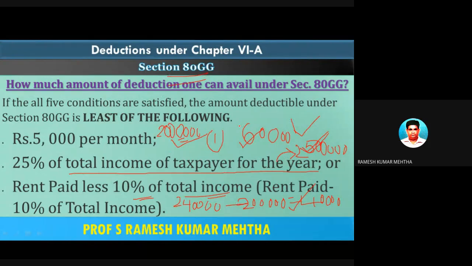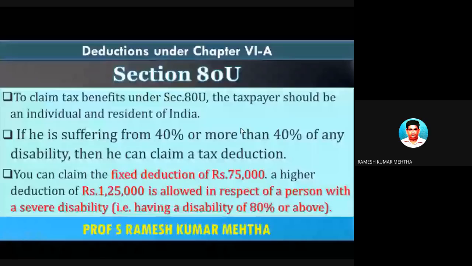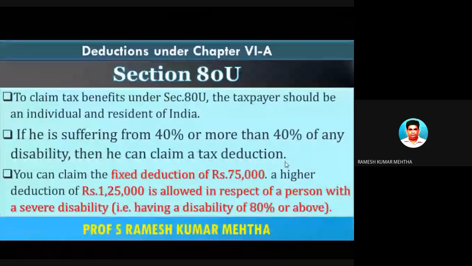Now the last one under section 80C to 80U, that is deduction under section 80U. To claim deduction or tax benefit under section 80U, the taxpayer should be an individual and a resident of India. This is the first condition. Number two, if he is suffering from 40% or more of any disability, then he can claim a tax deduction. So he himself should be suffering from disability, and the disability ranges from 40% or more, then he can claim a deduction.